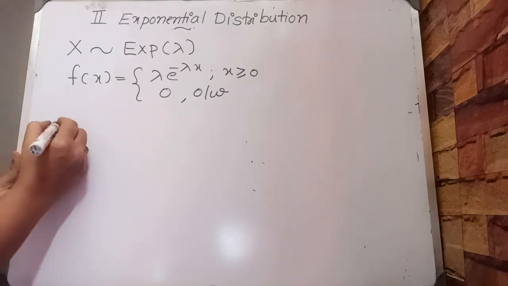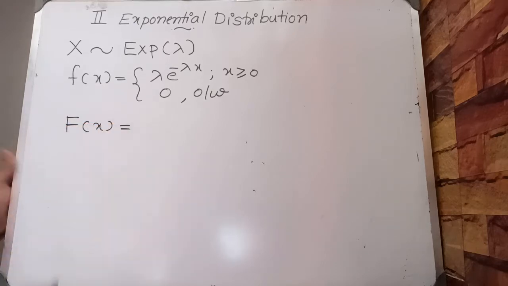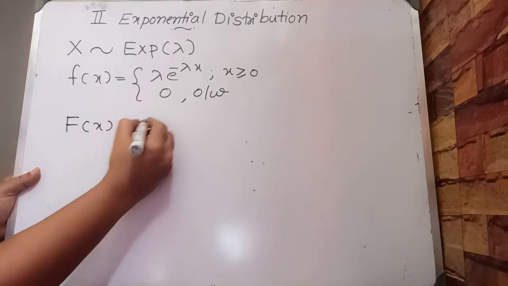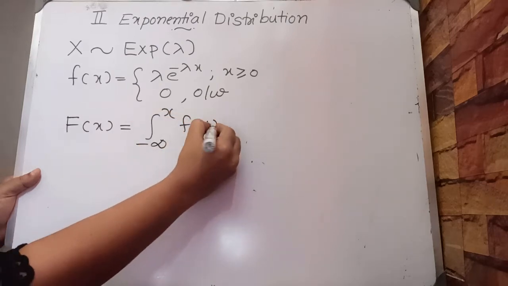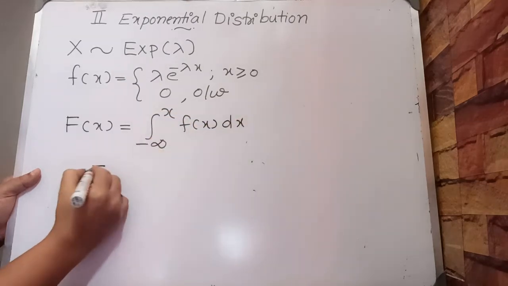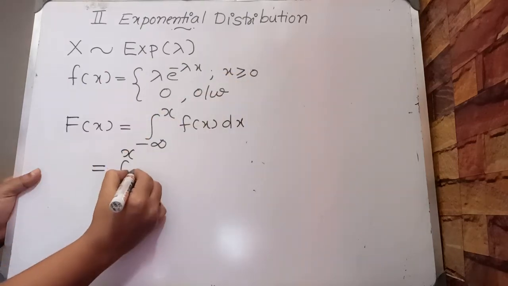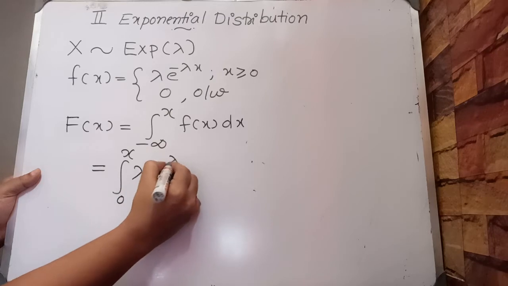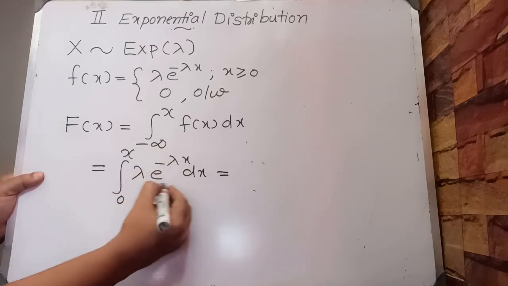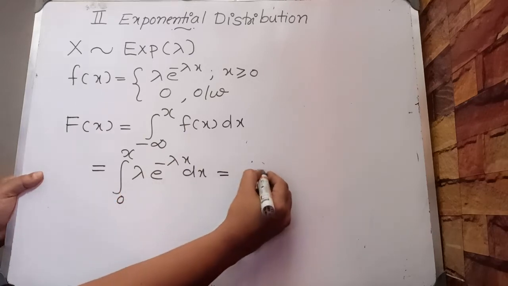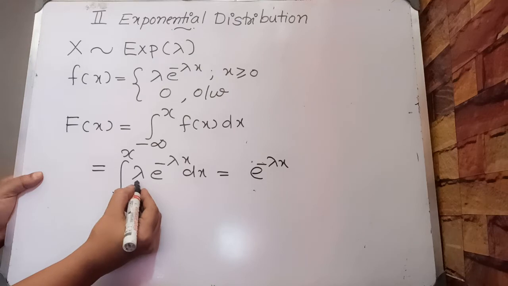First, we will find the CDF, the distribution function F of x, for the exponential distribution. We know the formula is the integral from minus infinity to x of f of x dx, which is equal to the integral, where the lower limit is 0, to x of lambda e raised to minus lambda x dx. The integral of e raised to minus lambda x is e raised to minus lambda x by minus lambda, and that lambda will get cancelled.